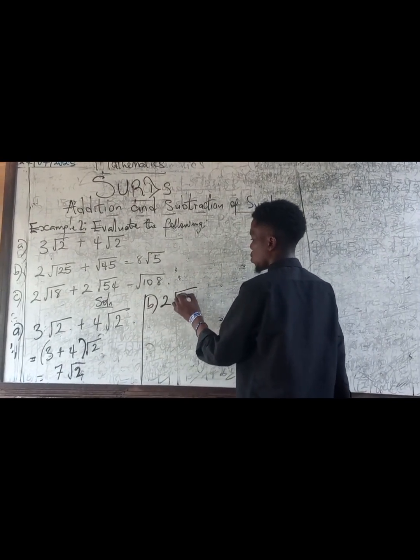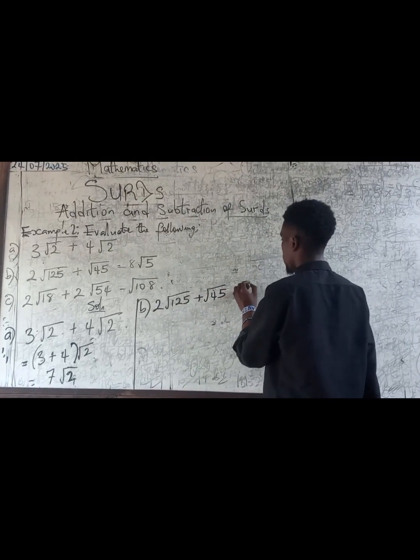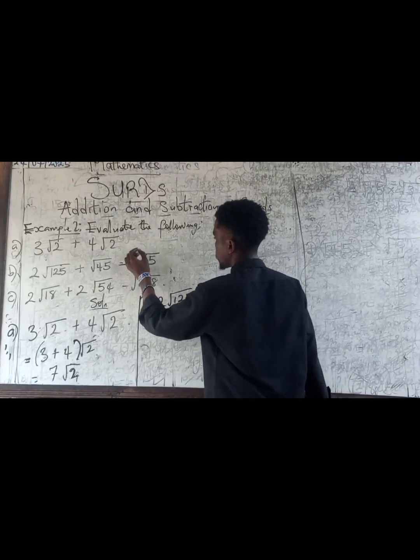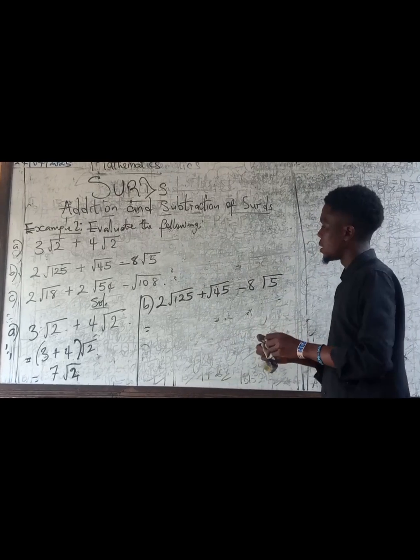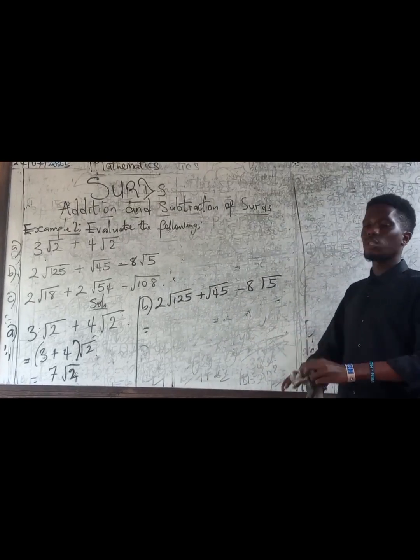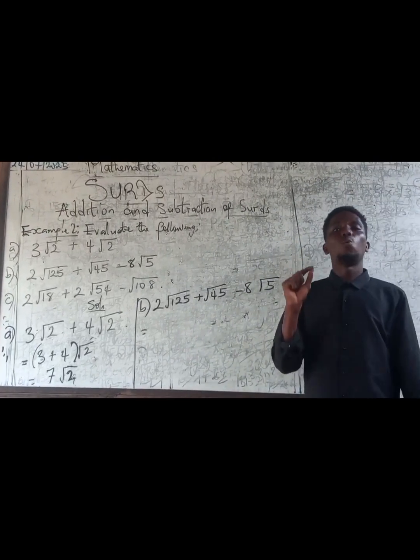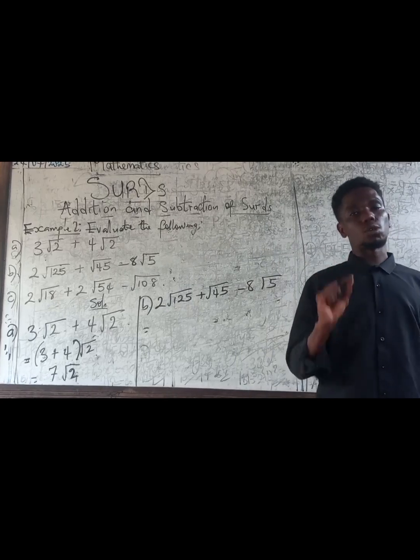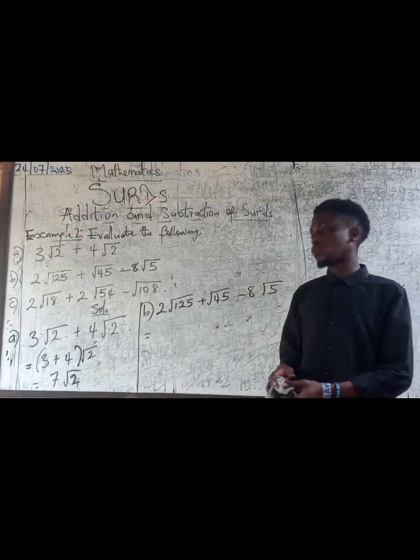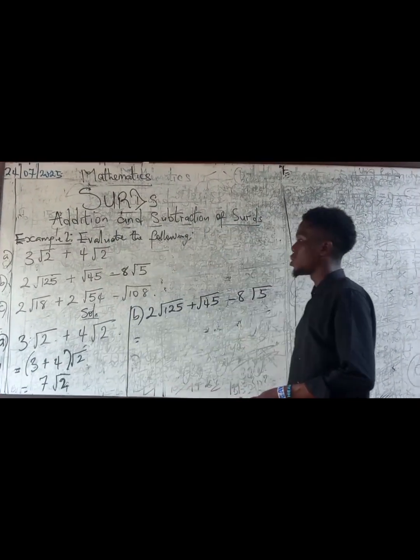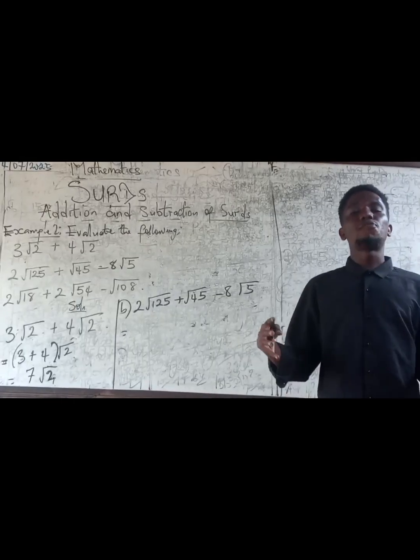2 root 125 plus root 45 minus 8 root 5. Now, how do we add this? One thing you also need to know is that simplification of surds comes into play whenever you are doing addition and subtraction of surds. This is what I mean. Whenever you are adding a surd, make sure you simplify it to its lowest term before you add.